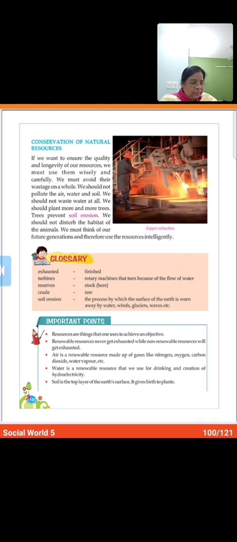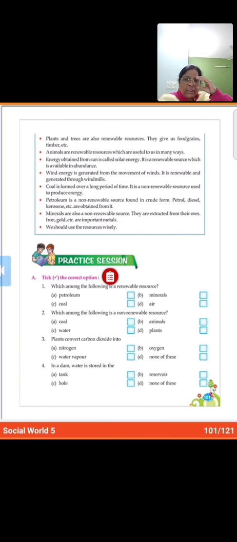Okay. Then comes the next exercise, that is take the correct options. See this page, take the correct option. First one is, which among the following is a renewable resource? Four options are given: petroleum, minerals, coal, air. So the correct answer is air. Okay. Then number 2, which among the following is a non-renewable resource? First is coal, then B is animals, C water and D plants. So A is the correct option.